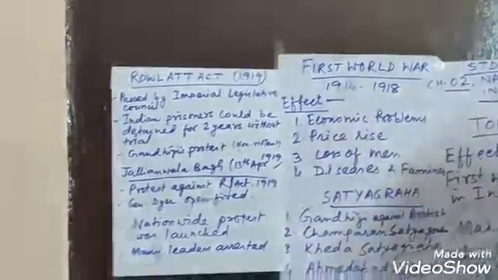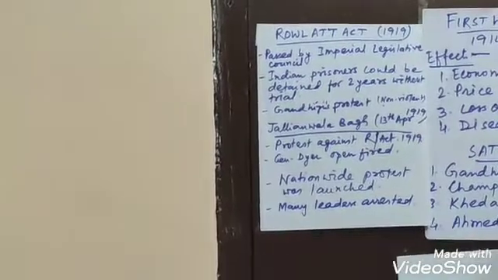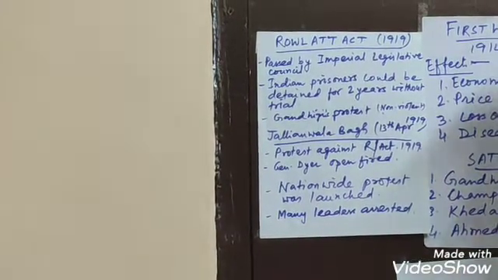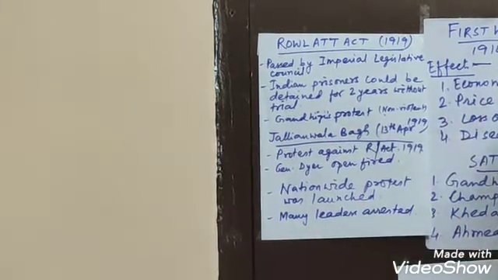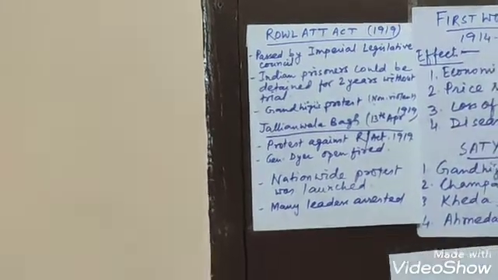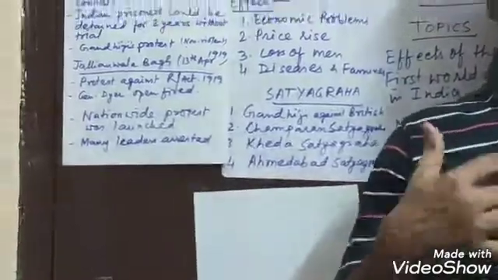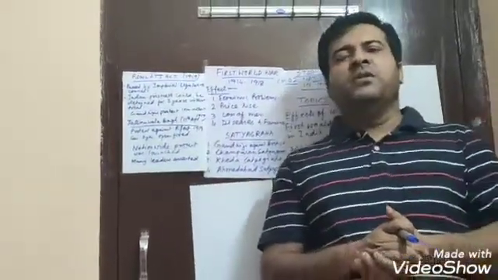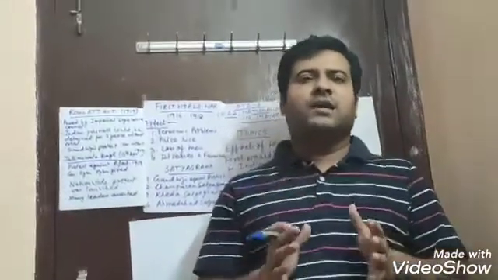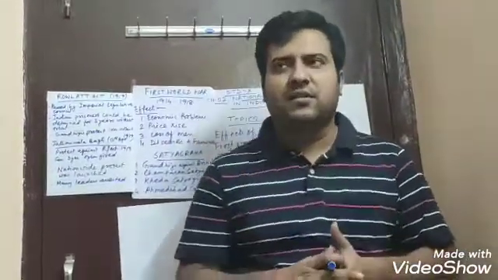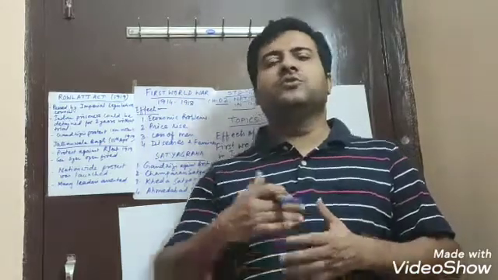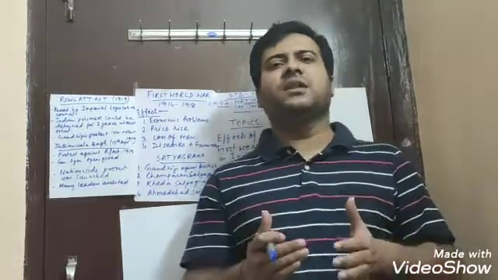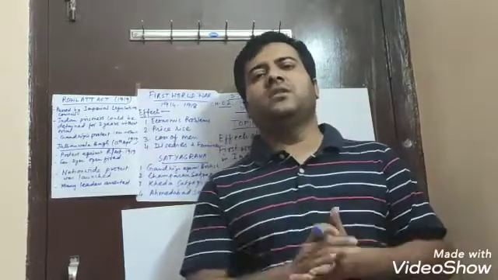Now, what actually is this Rowlatt Act and what was it for? In simple words, the Rowlatt Act is a suppressive act, which was framed to suppress the national movement